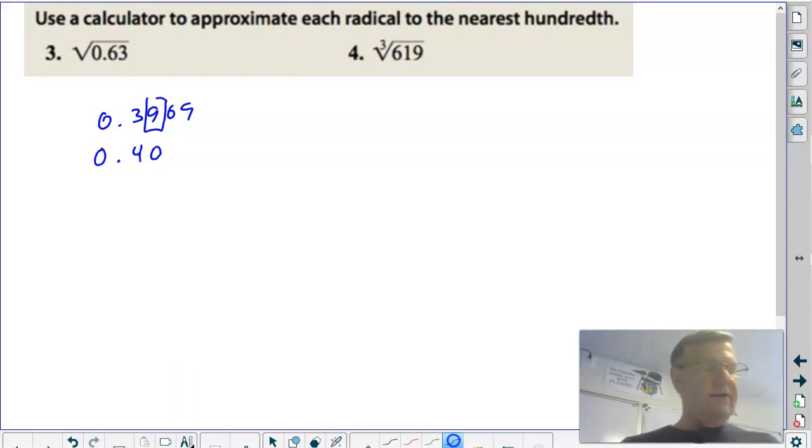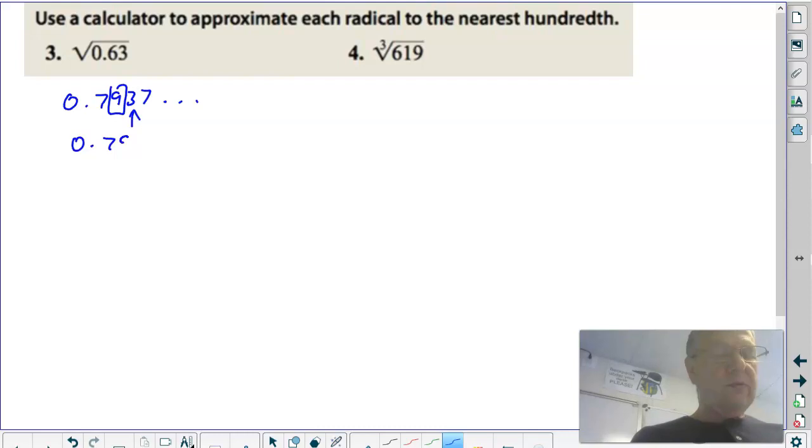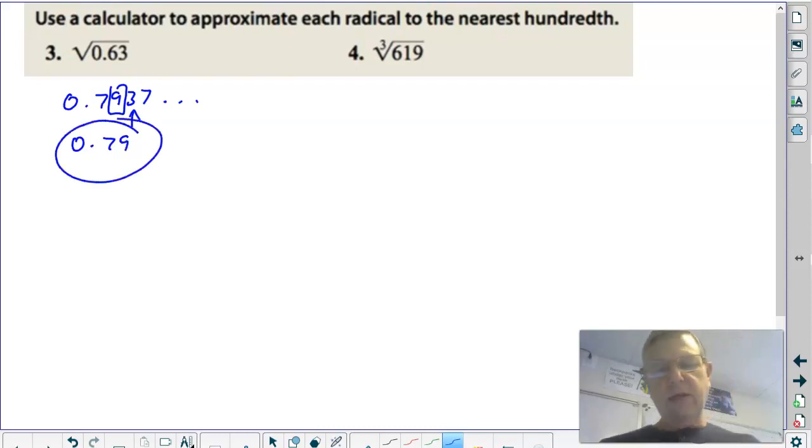So you should have gotten 0.04. All right, and something's off there. Maybe I punched in the wrong number here. 0.63. Don't you love it when you punch in the wrong numbers? Okay, let's fix that. Here's what I got on my calculator: 0.07937, etc. Round to the hundredth. That's the decimal place. The 3 is not 5 or above, so I leave it 0.79.